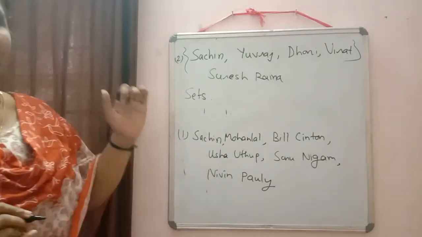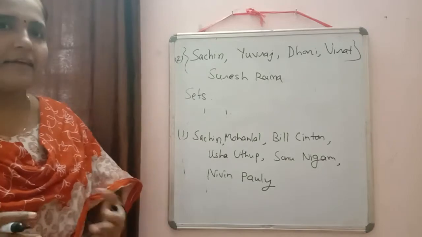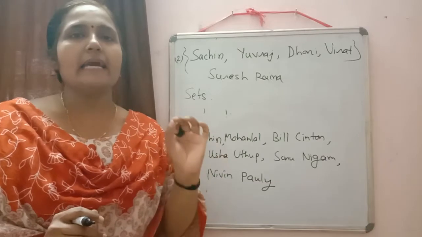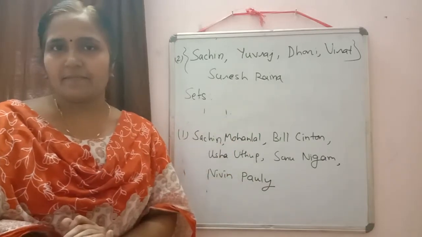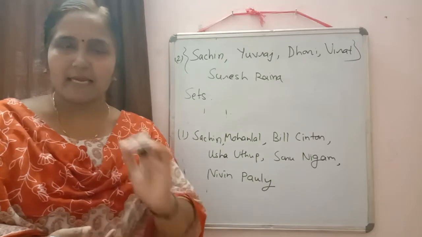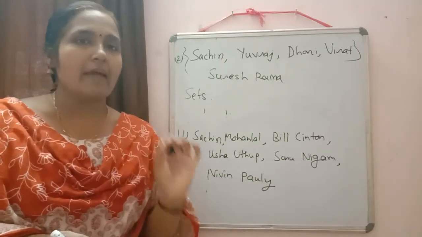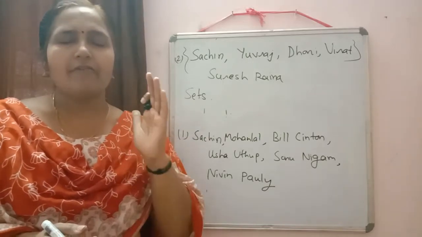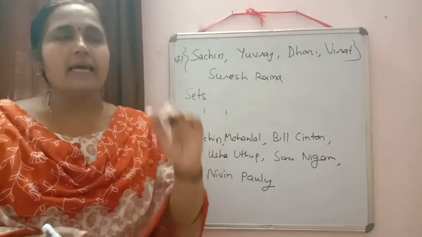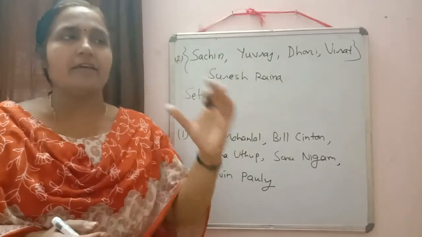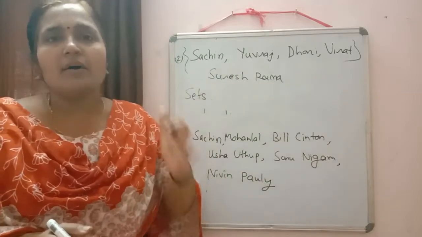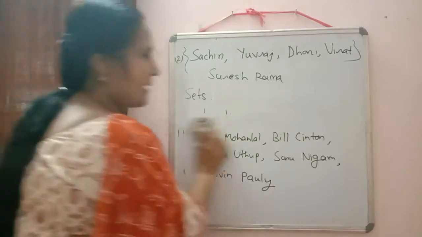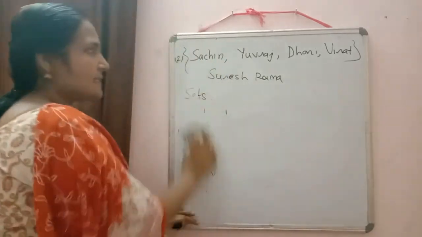Written? Now write down the definition of set. I am saying the definition, you just write it down. A set is a well-defined collection of objects. Once again, a set is a well-defined collection of objects. Well-defined means you can confidently say whether that name or that element will be in the set or not. Definition written? Okay.